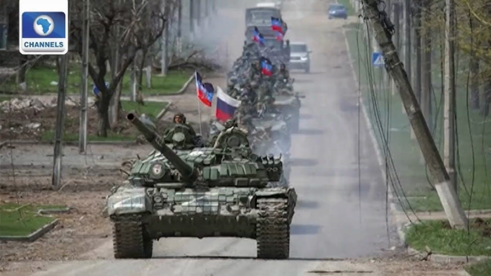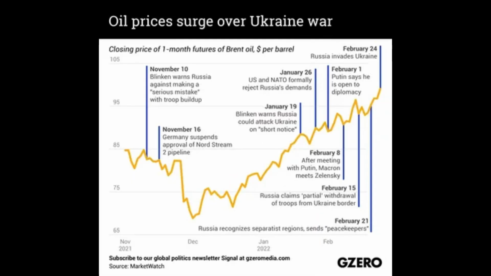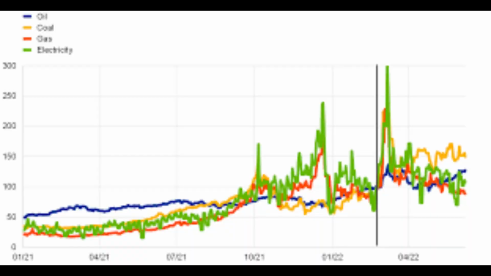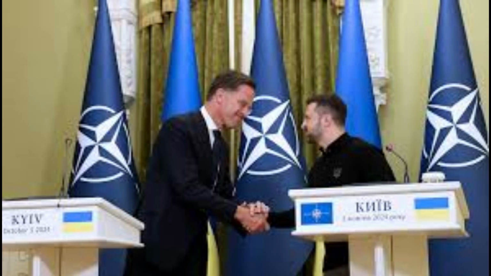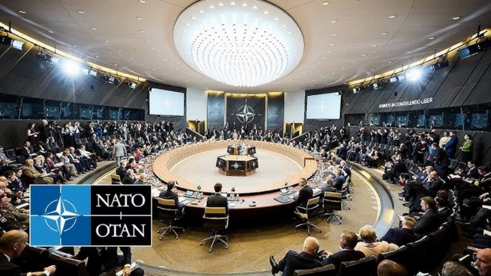The war has rippled across the globe. In economy, energy prices soared in 2022, sparking inflation worldwide. Food supply chains were hit hard, especially in Africa and the Middle East. In geopolitics, Finland and Sweden applied to join NATO. NATO expanded its military presence in Eastern Europe. China, India, and the Global South walked a diplomatic tightrope.